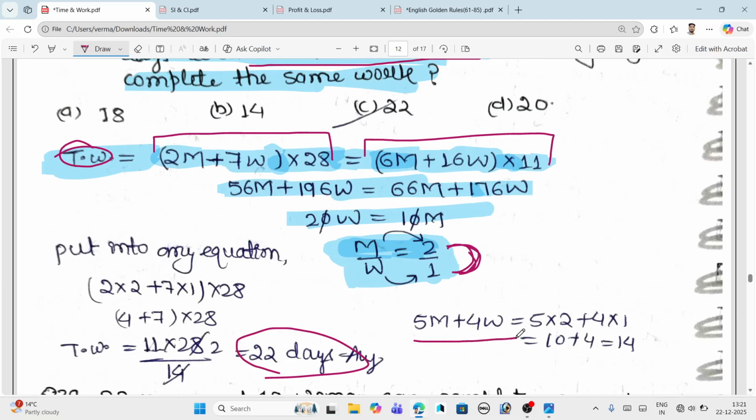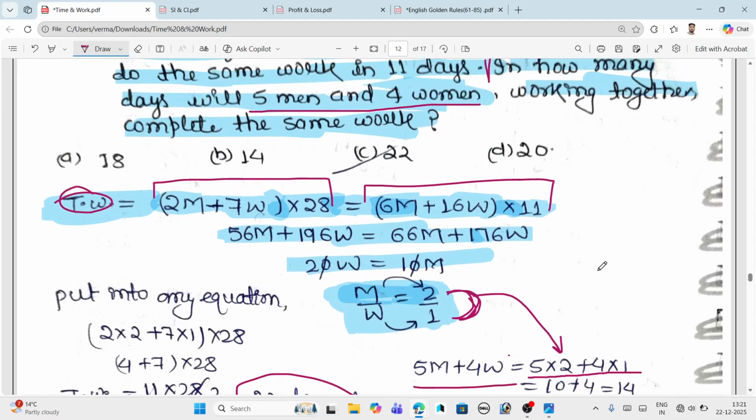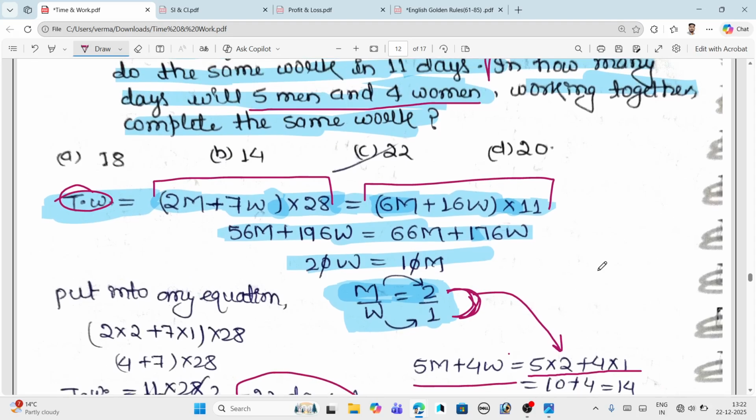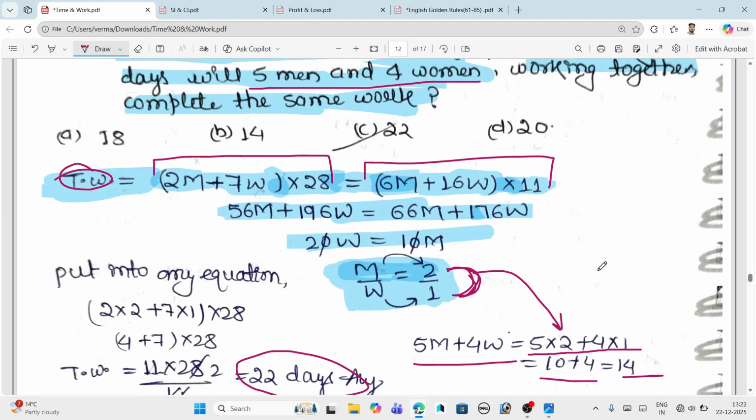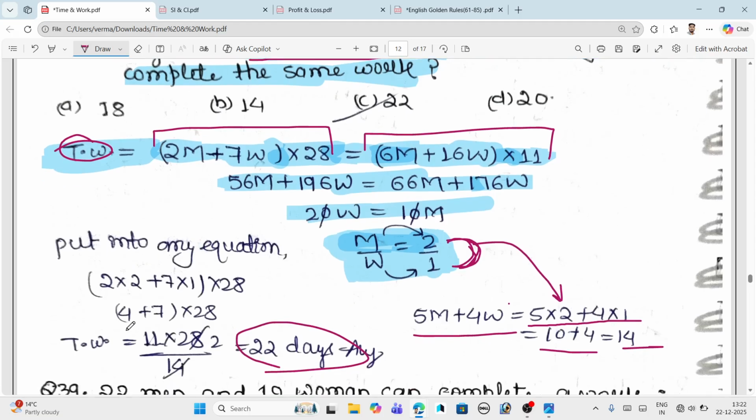5M plus 4W we can write as 5 into 2 plus 4 into 1, because we got the values of M and W as 2 to 1. Accordingly it is equal to 14. According to the question, the efficiency of 5 men and 4 women is 14. And for the total work, just divide the total work by the efficiency and you will get the number of days. The total work is found by putting 2 and 1 in equation 1 or 2, either of the two.